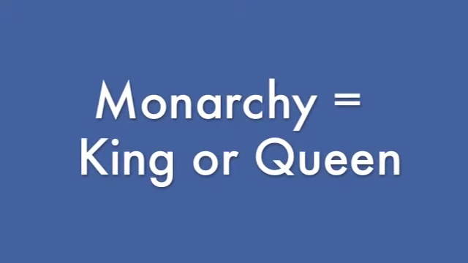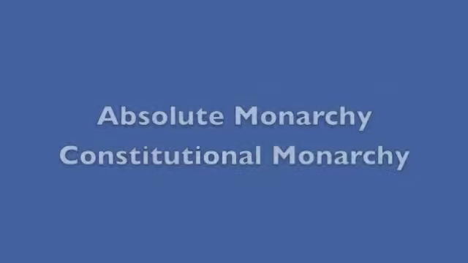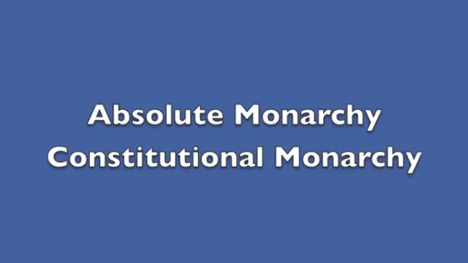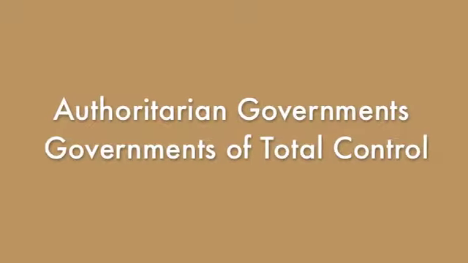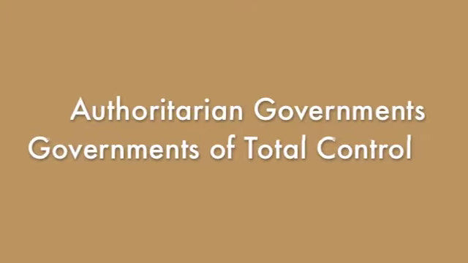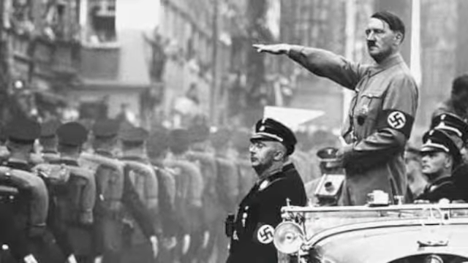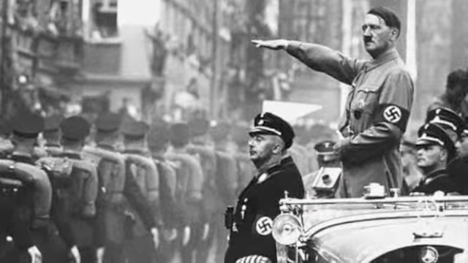Let's recap. A monarchy is a political system defined by the presence of a king or queen. Two types of monarchies are absolute monarchy and constitutional monarchy. Authoritarian governments, governments that have absolute control over the people. Dictatorship. Like an absolute monarchy, a dictatorship is characterized by a single person who is not a king or queen, who has complete power of government.